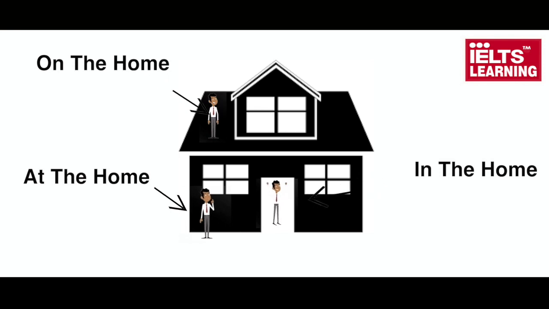Let's talk today about the prepositions, as most people have a lot of confusion when it comes to in, on, and at. As non-native speakers, they make a lot of errors, like they cannot understand whether they have to use at the home, in the home, or on the home. So indirectly, it is very confusing.